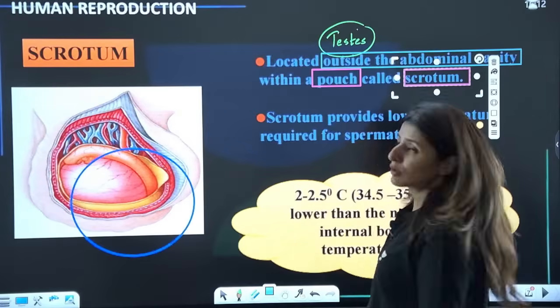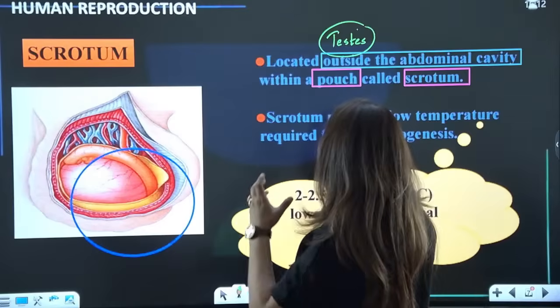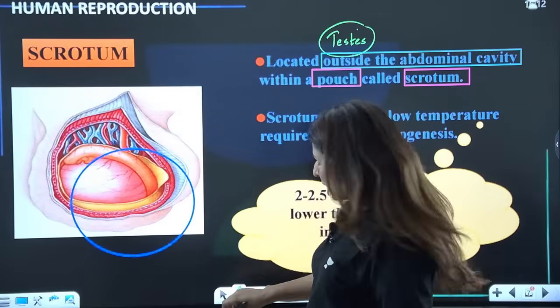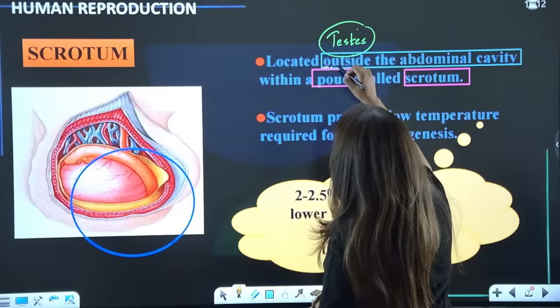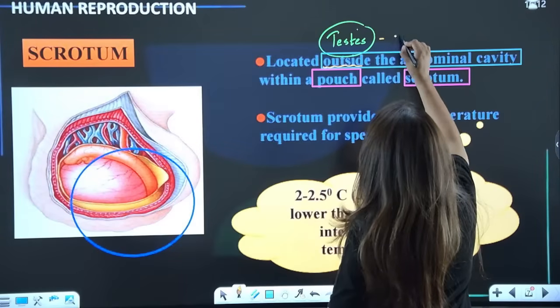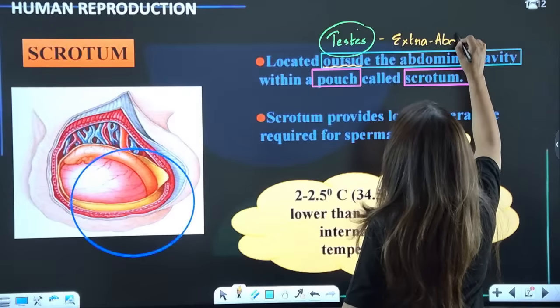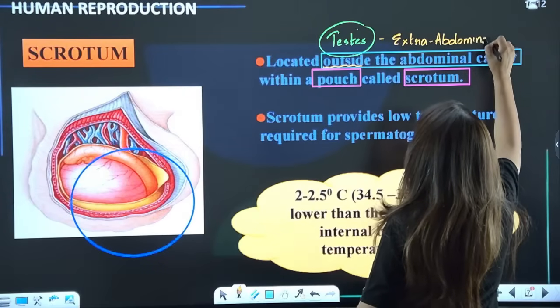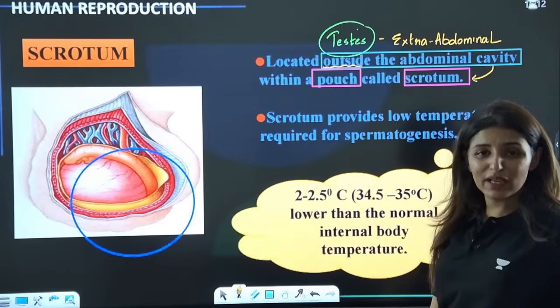So that means testes are not present within the abdominal cavity. Hence, since they are present outside, we can say testes are extra-abdominal. And where exactly? They are present in the scrotum, a pouch-like structure.